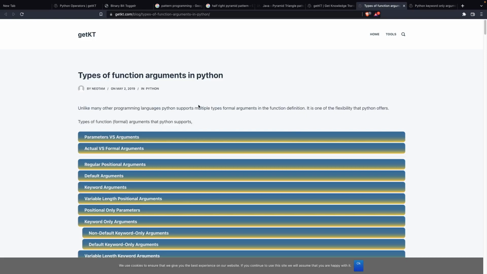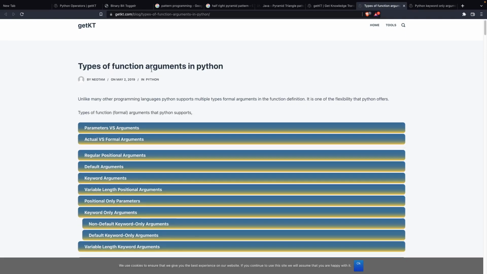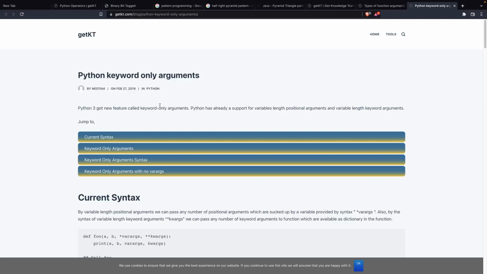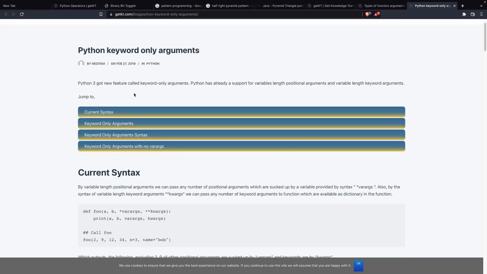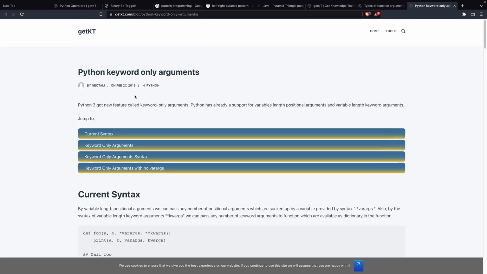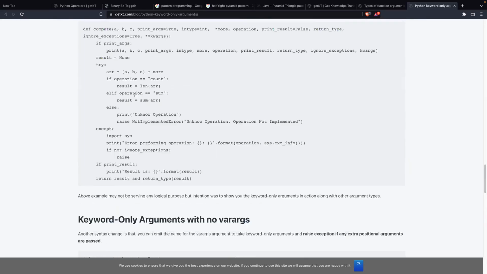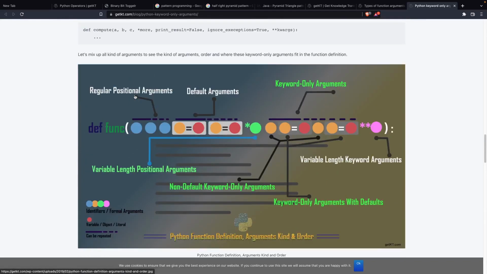We have seen positional arguments only, and there are different types of keyword arguments Python can take. So I'll explain that briefly.